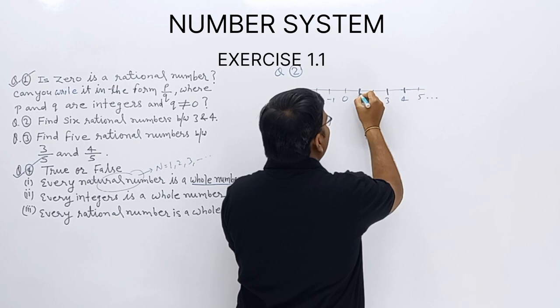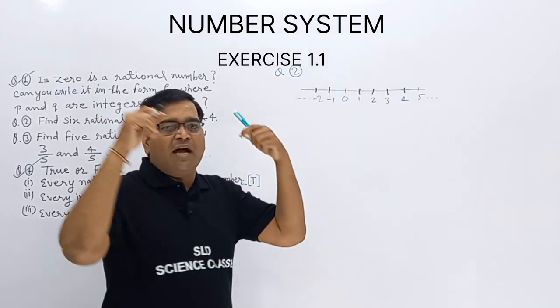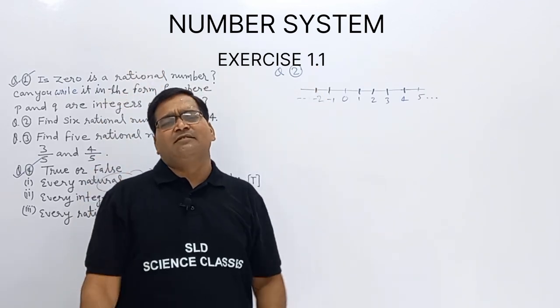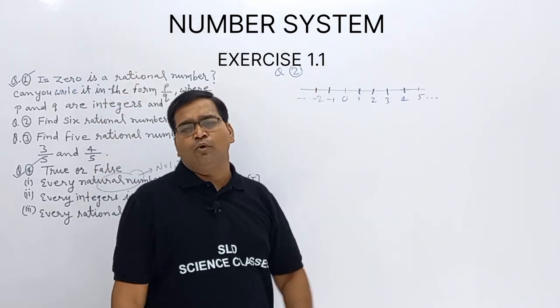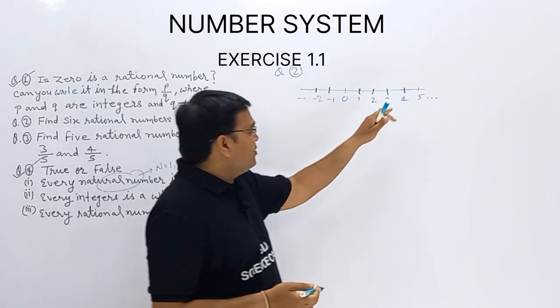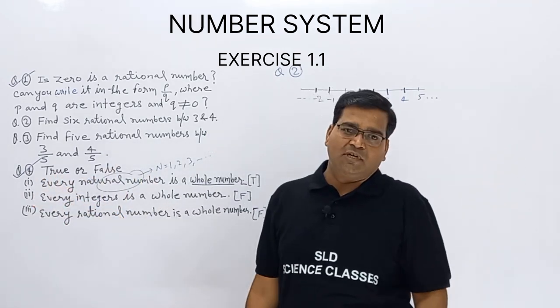In between 1 and 2, in between -1 and -2, we are having so many rational numbers. Infinite numbers we are having in between 2 integers. So इन बहुत सारे नंबर में से सिर्फ हमें 5-6 नंबर्स we want.